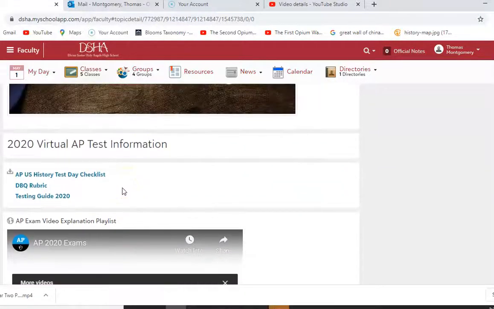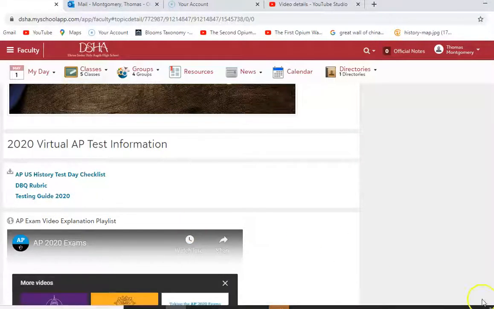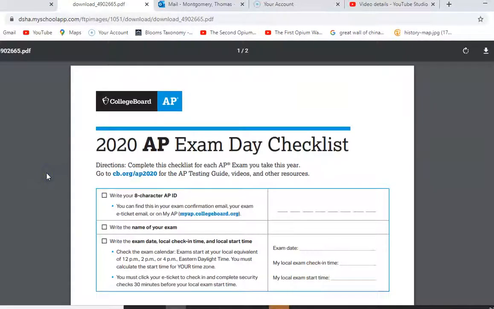Then there's something I want you to look at today. There's this testing guide that has a lot of details about what's going on with the AP tests. Here's the DBQ rubric. You're going to watch a video about that for Tuesday/Wednesday. But this is something I want you to look at today, Monday, May 4th: the 2020 AP Exam Day checklist.